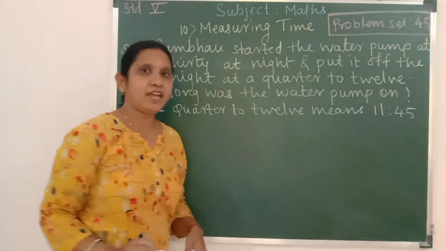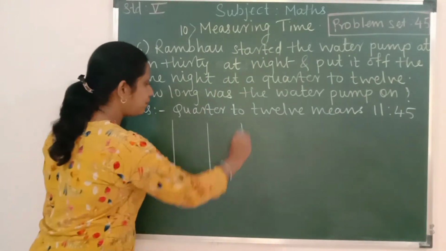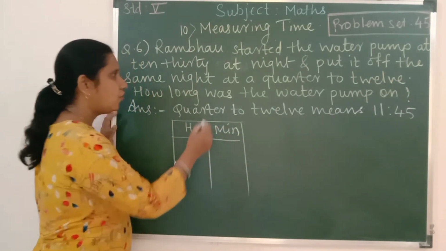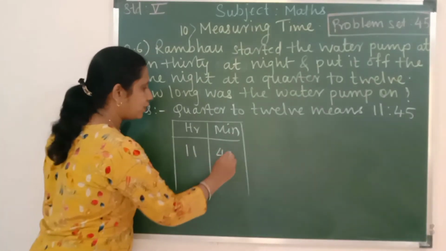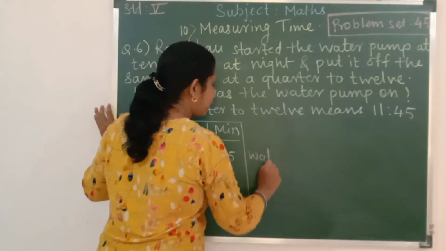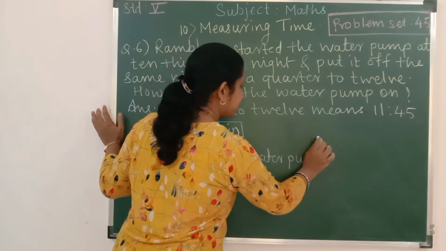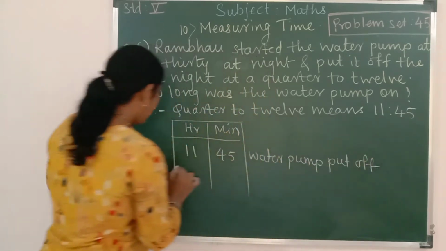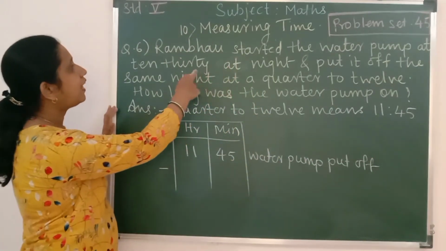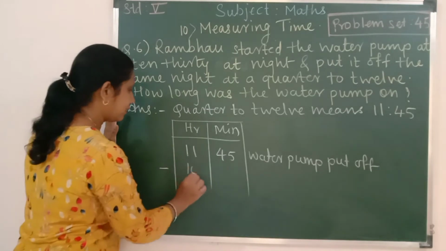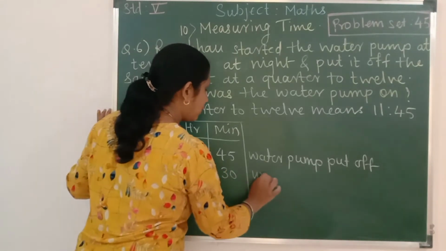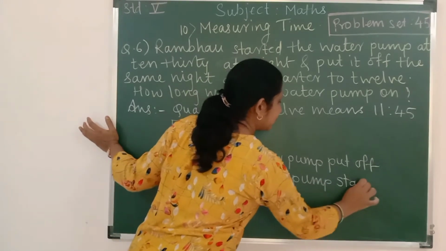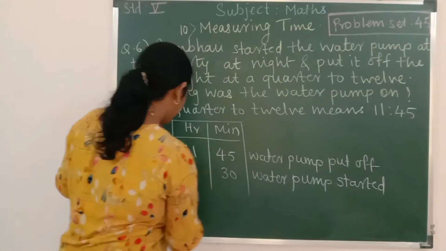Okay, so let us again make two column, hour column and minute column. When it is put off 11:45, water pump put off. Minus when it was started at 10:30. Water pump started.